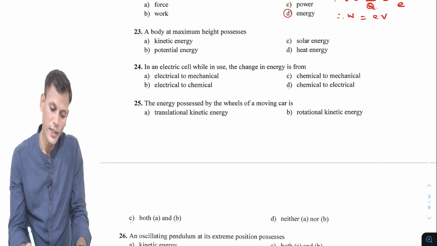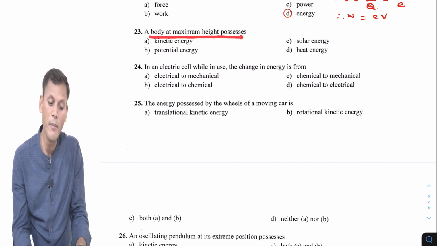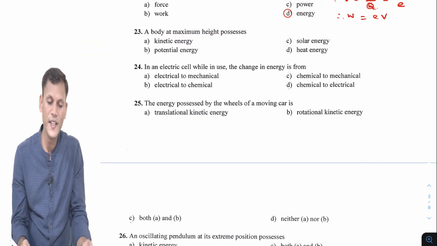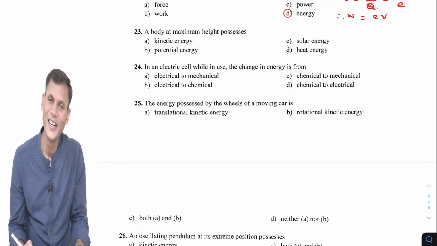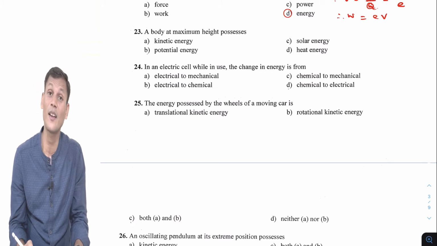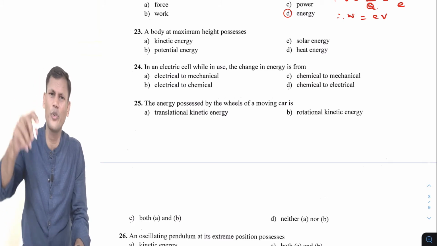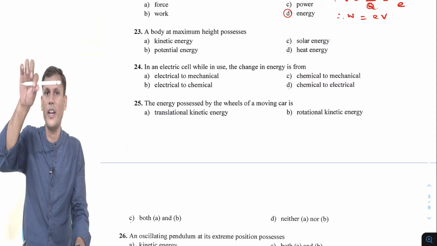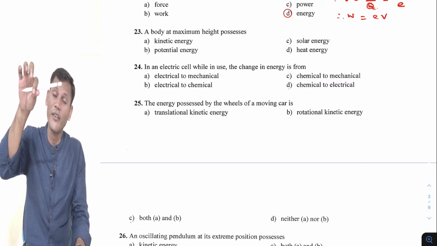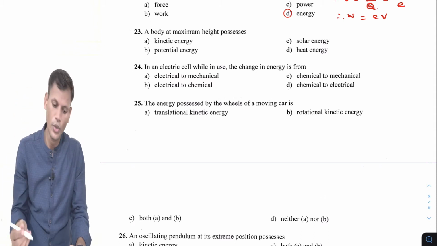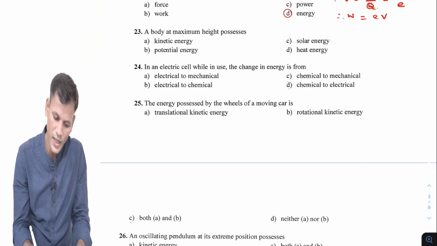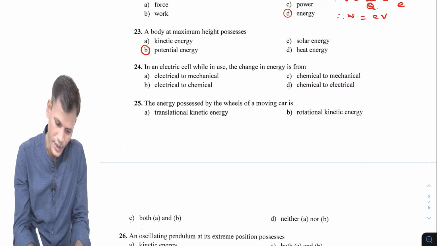Next question, 23rd. A body at maximum height possesses potential energy. What is the definition of potential energy? Potential energy is the energy possessed by a body due to its position. Position is a kind of height. If any body is existing over here, which kind of energy will it have? It will have potential energy. So potential energy will be the answer, right? Yes.